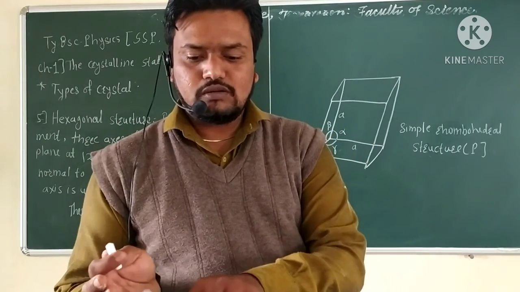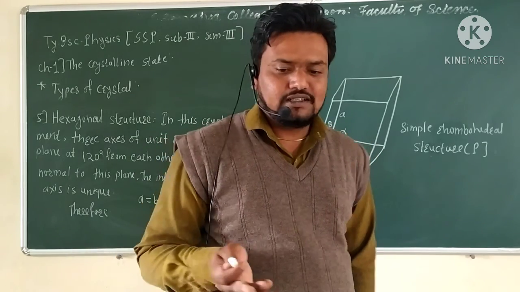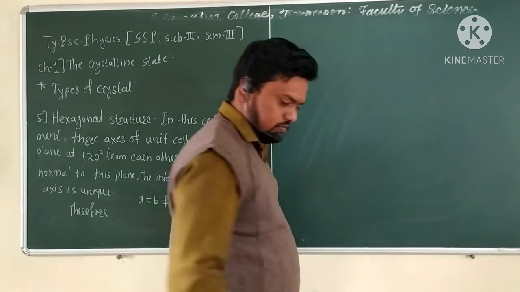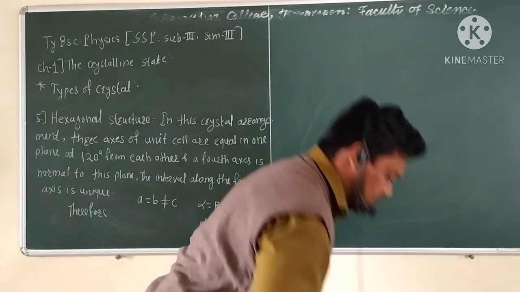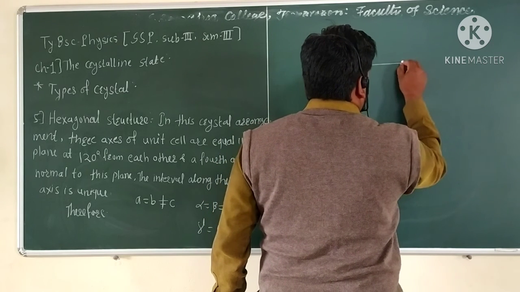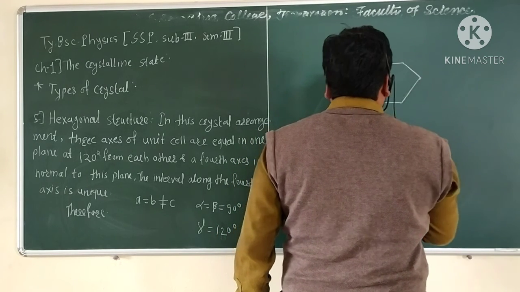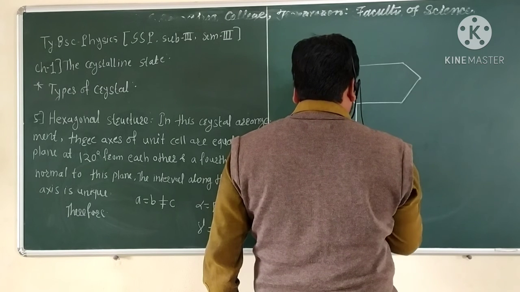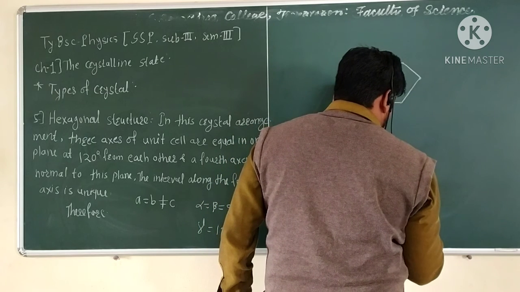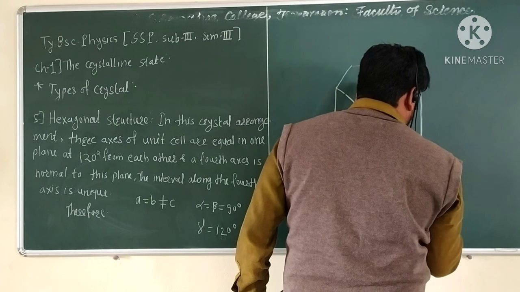So this is the information about the hexagonal structure, and we have to see how the structure looks. The hexagonal structure is like a benzene ring type of shape, that is 6 lattice points situated on the 6 corners like this type, and again at the bottom also 6 lattice points at the corners.